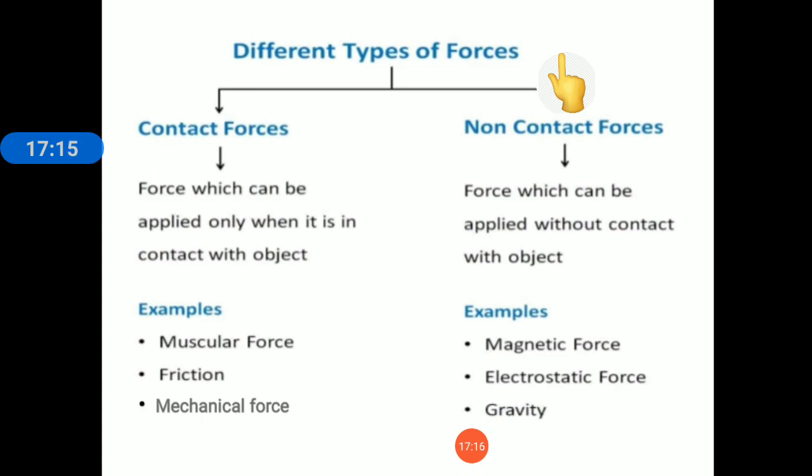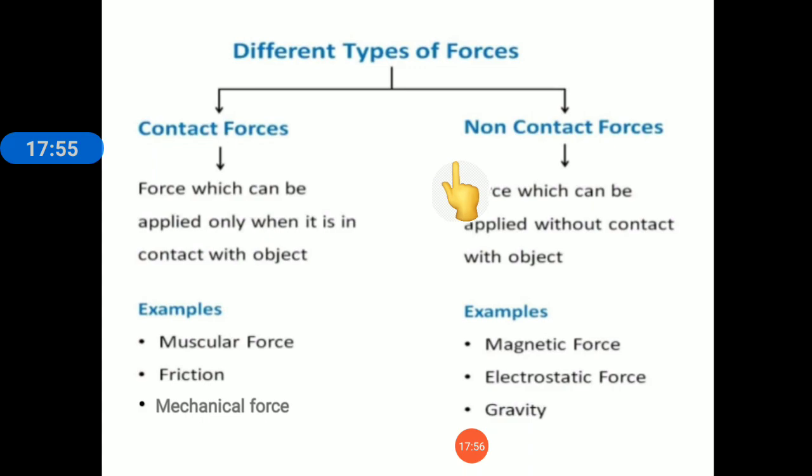Now we will study about the different types of forces. We have studied that the cause of force is the interaction between two or more objects. Based on that interaction, there are two kinds of forces, contact forces and non-contact forces. Contact forces means force which can be applied only when it is in contact with the object. So when the two objects are in contact with each other, when the two objects are touching each other, then that type of force will be contact force.